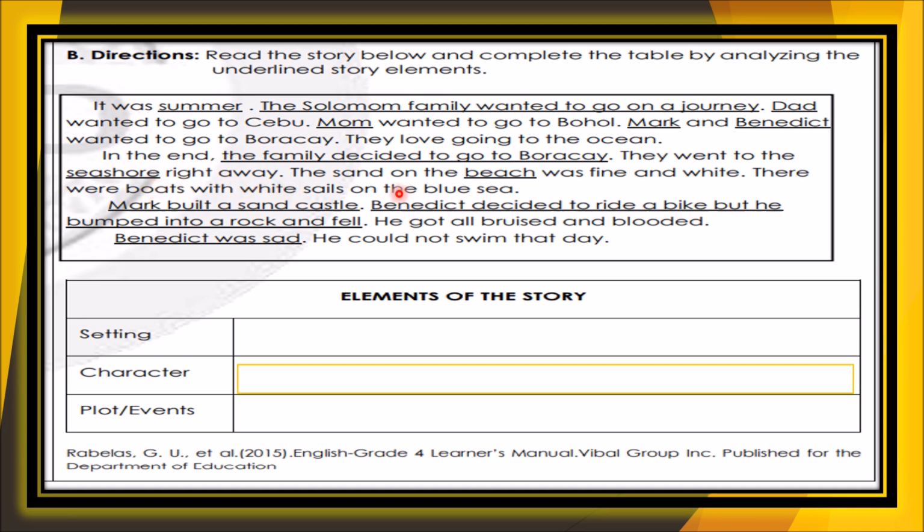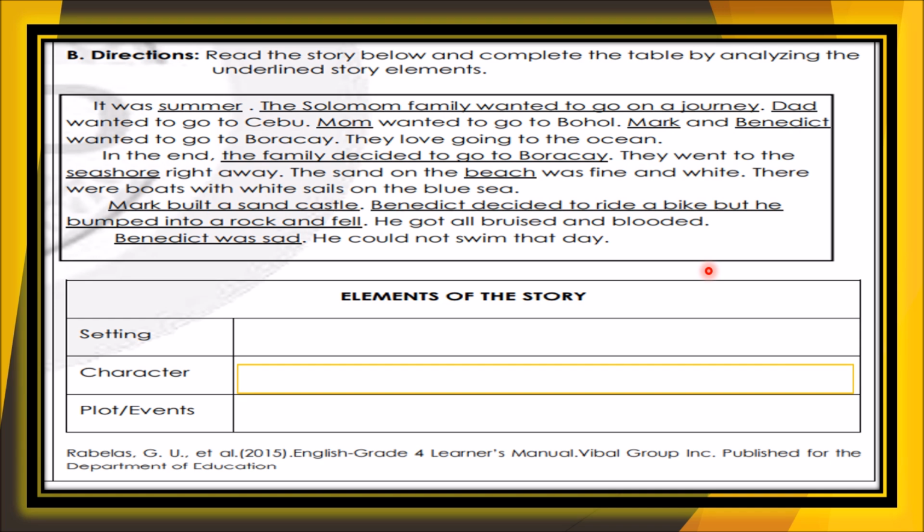The sand on the beach was fine and white. There were boats with white sails on the blue sea. Mark built a sand castle. Benedict decided to ride a bike, but he bumped into a rock and fell. He got all bruised and bloated. Benedict was sad. He could not swim that day.